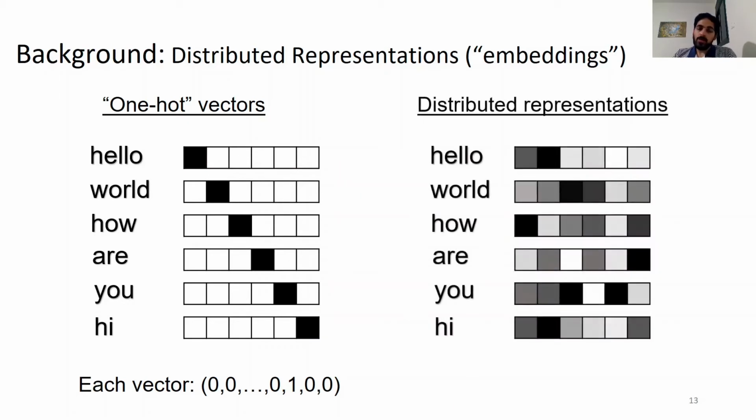Another way to represent words, which is the common way, is by using an embedding matrix. Here, the ith word of the vocabulary is represented by the ith row of the matrix. For example, hello is represented by the first row of the matrix here, and the entire matrix is learned during training. So in other words, instead of feeding the words directly, we look up the corresponding row vectors, and then we feed them into the model.